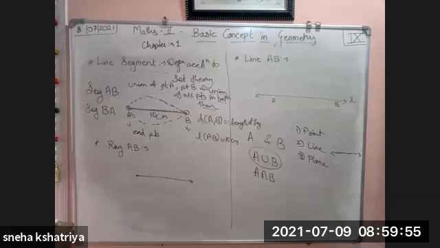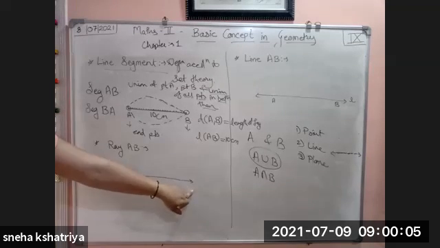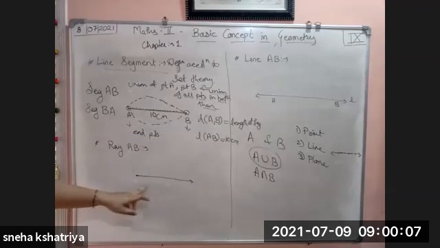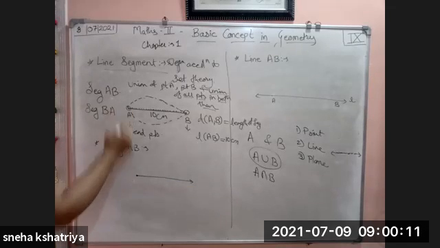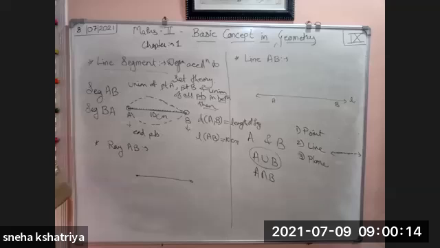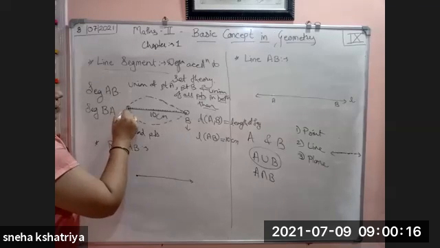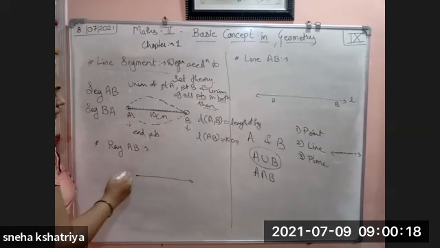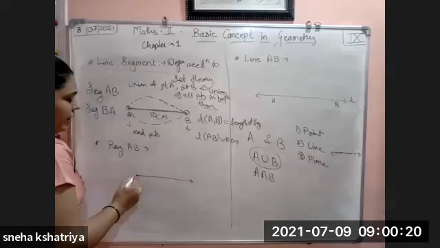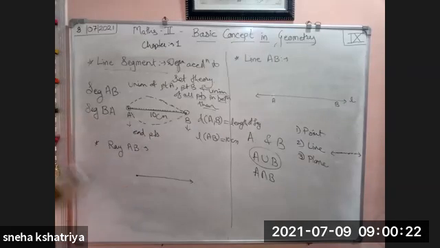Okay. Now we will come to the second definition, and that is ray AB. What is ray AB? In previous definitions, we have seen that it has only one endpoint, and the other point goes to infinity. Now here, if you compare the definitions of segment and ray, in segment we have two endpoints, but in ray we have only one endpoint. Okay, so that was the previous definition.